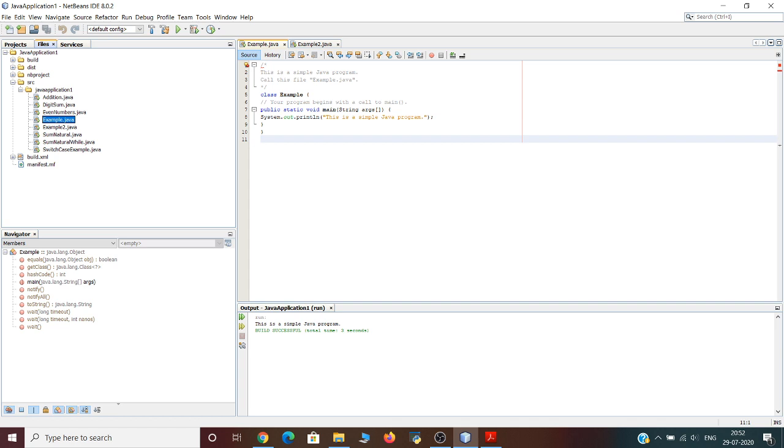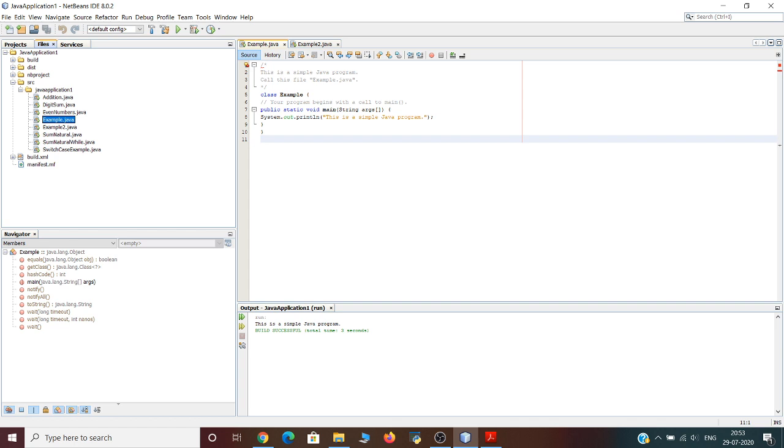When a class member is preceded by public, then that member may be accessed by code outside the class in which it is declared. In this case, main must be declared as public, since it must be called by code outside of its class when the program is started. The keyword static allows main to be called without having to instantiate a particular instance of the class.